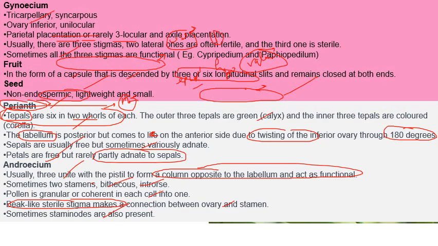The next is gynoecium. Gynoecium is tricarpellary. इसमें जो condition होती है gynoecium की, tricarpellary means 3 carpels होते हैं, syncarpous fused होते हैं. Ovary inferior and is unilocular, means single locule present होता है. Placentation is parietal, rarely 3 locular and axile placentation. Usually there are 3 stigmas, 2 lateral ones, often fertile, and the third one is sterile. Sometimes all 3 stigmas are functional. For example, we have Cypripedium and Paphiopedilum. Fruit capsule होता है.